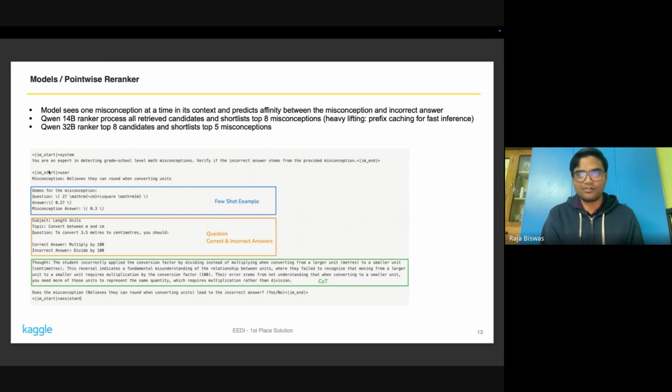Then after forming this prompt, I would ask, okay, so does this misconception lead to the incorrect answer? And based on the yes/no logic, I could determine the relevance of this misconception to the incorrect answer. So I had two of this kind of pointwise re-ranker. One is a 14 billion parameter model and one is 32. The 14 billion parameter model does all the heavy lifting because it has to process all up to 64 candidates. And I found prefix caching from vLLM was quite helpful to improve the efficiency of inference.